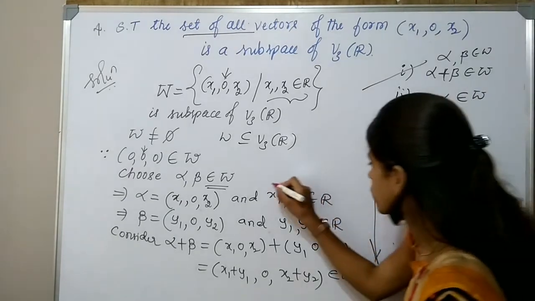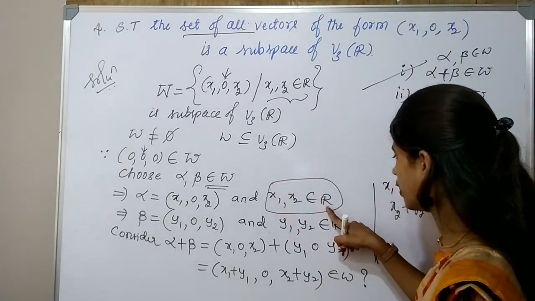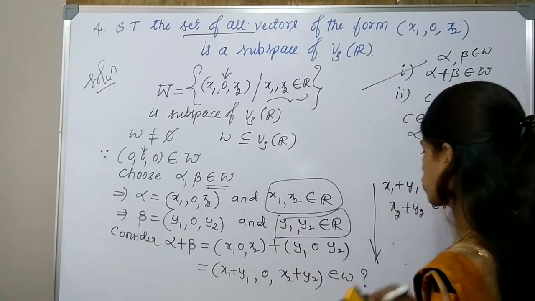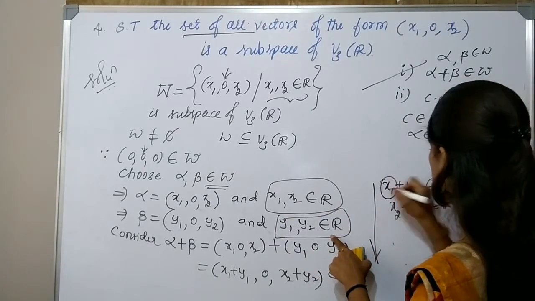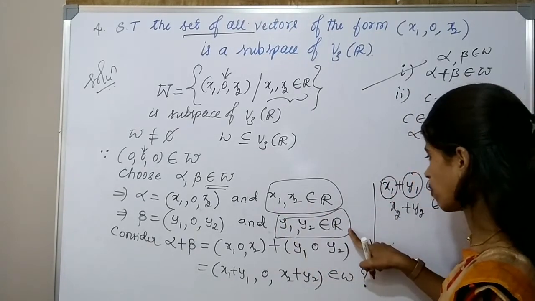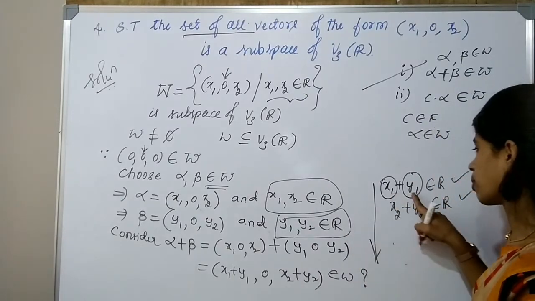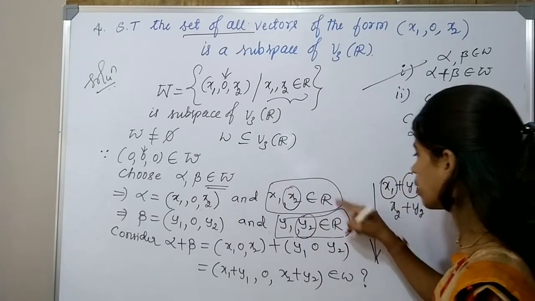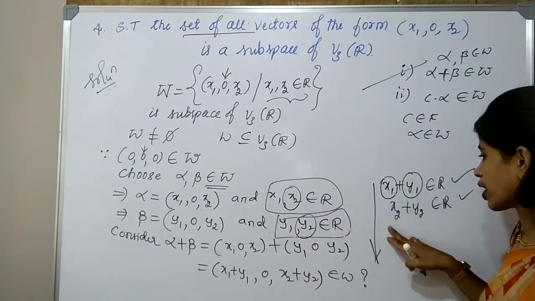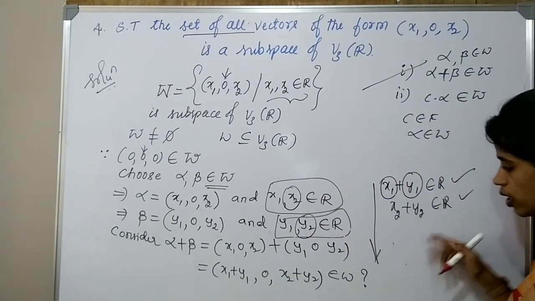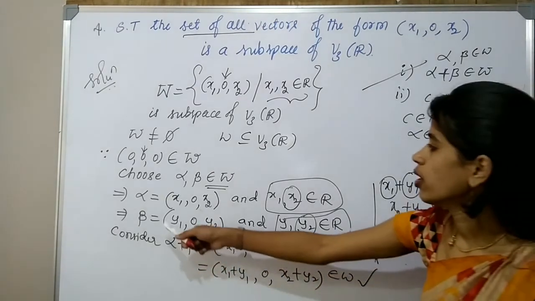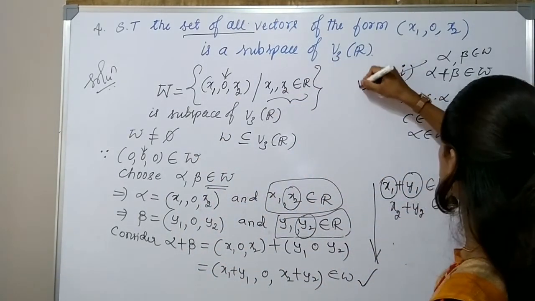Why? Here x1, x2 belong to R. Since R is a field, it is closed under addition. Here y1 and y2 also belong to R. If I take x1 and y1, both are elements of R. Since R is a field, x1 plus y1 also belongs to R. Similarly x2 and y2 belong to R, and R is a field, therefore x2 plus y2 also belongs to R. So this clearly belongs to W. Therefore the first condition is over.